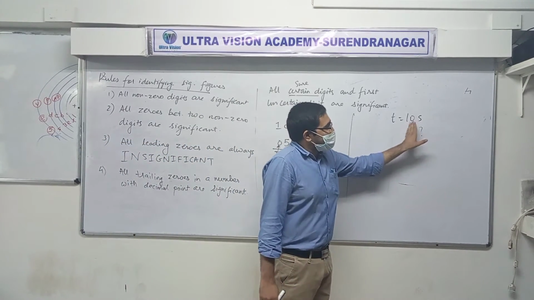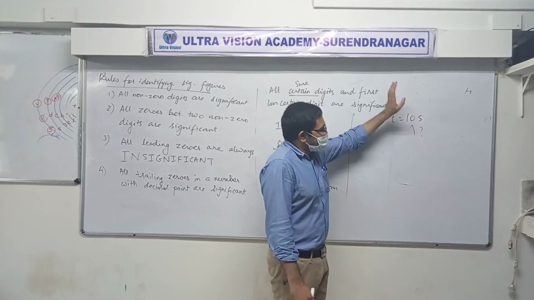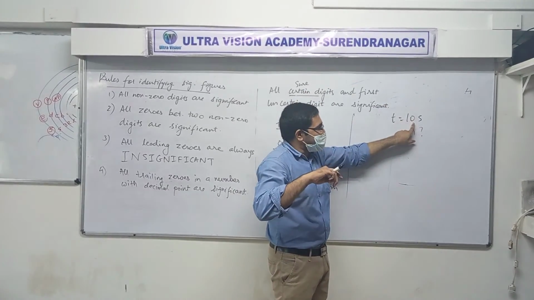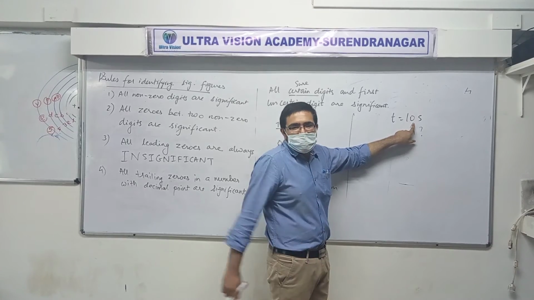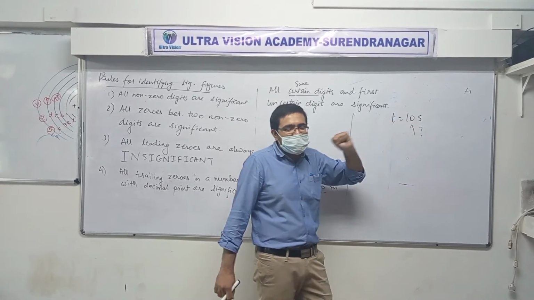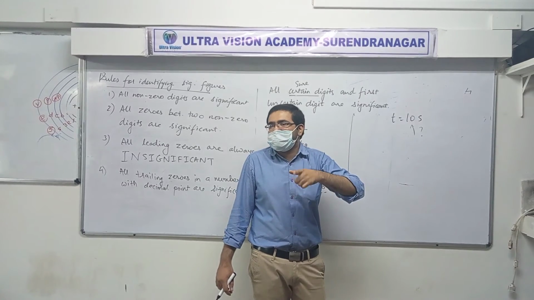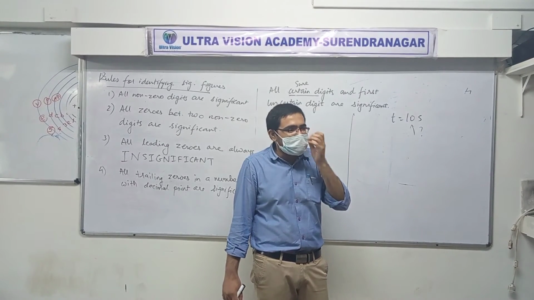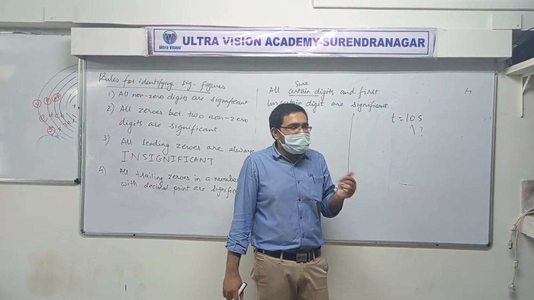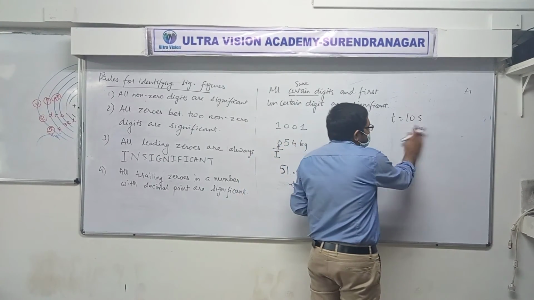Anyway, so this 10 second here, this 10, one was measured obviously. The clock can also measure this digit, yes or no? Yes. Sure, because it has a least count of 1 second. Was this zero measured? Yes. It was measured. So is it significant or not significant? Significant. Clear? Fine. Let's take another example.